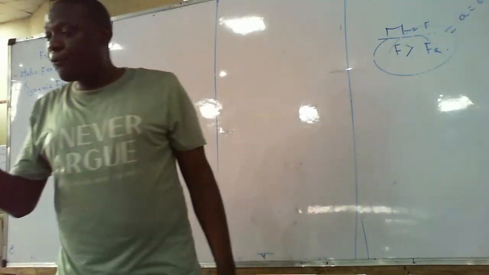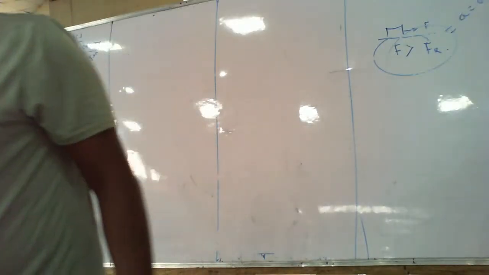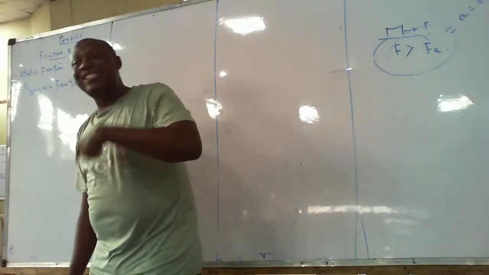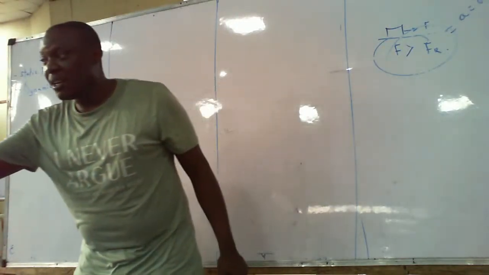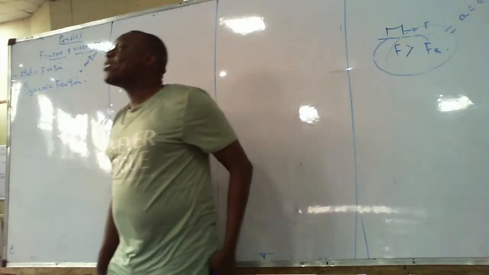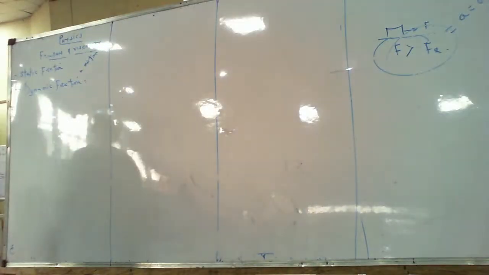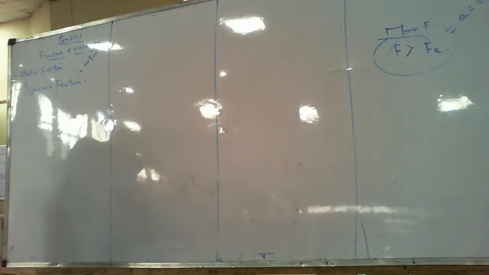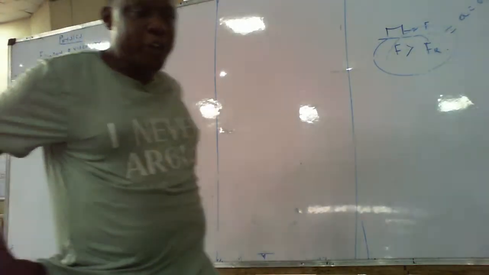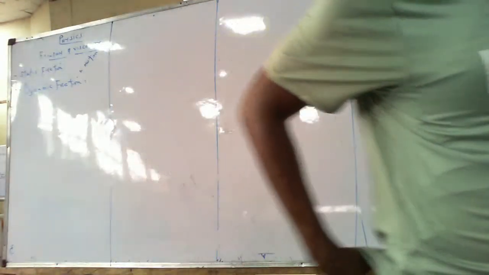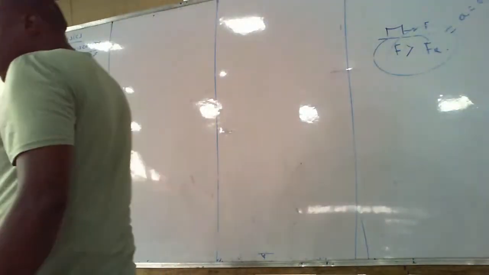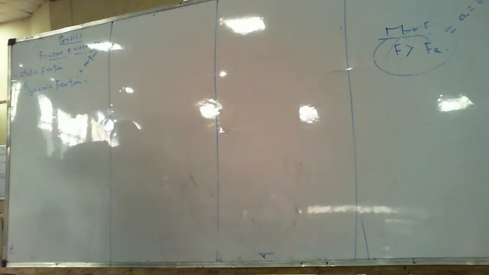Number 1, give me my first one. Number 1, friction opposes motion. Number 2, friction is independent of the speed of what, class? Sliding. Number 3, friction is independent of the surface area in contact.